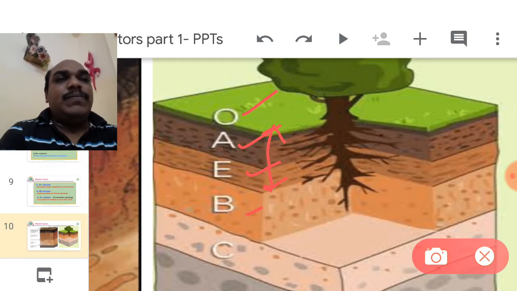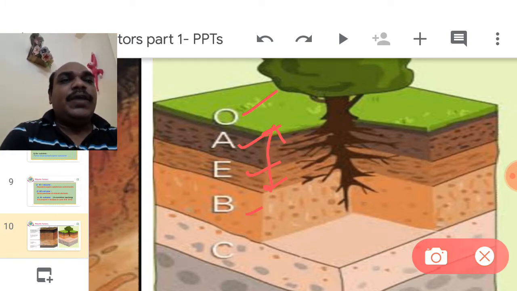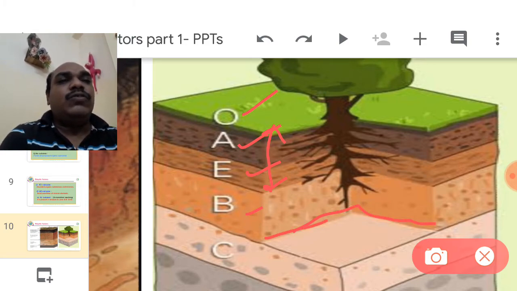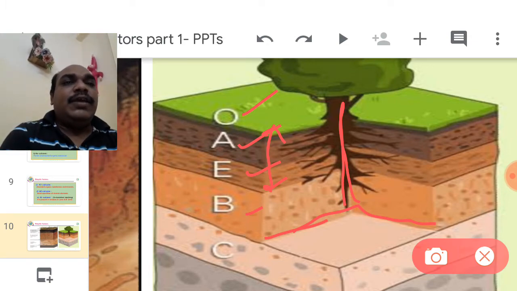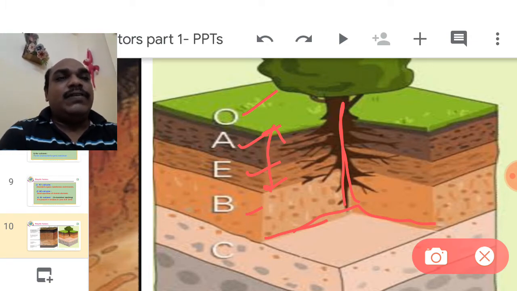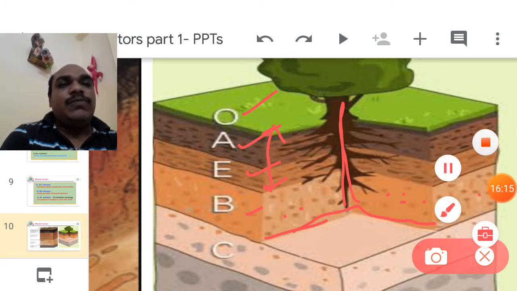The second one is B zone. It has illuviation, the accumulation zone. At the bottom of the B zone, the dicot root, the main taproot system, is visible, as well as living organisms. A small amount of living organism activity is also visible.